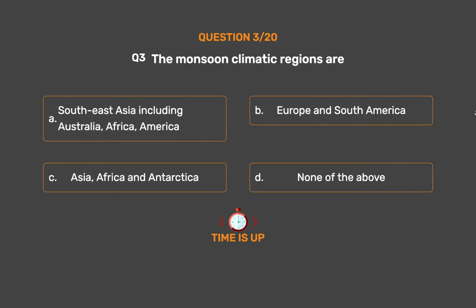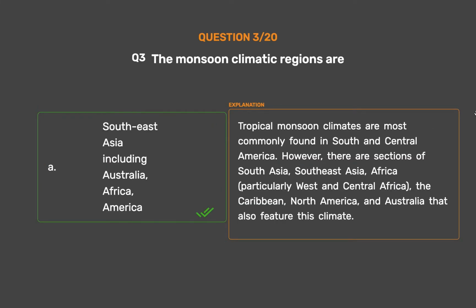The correct answer is Option A. Southeast Asia including Australia, Africa, America. Tropical monsoon climates are most commonly found in South and Central America. However, there are sections of South Asia, Southeast Asia, Africa, particularly West and Central Africa, the Caribbean, North America, and Australia that also feature this climate.